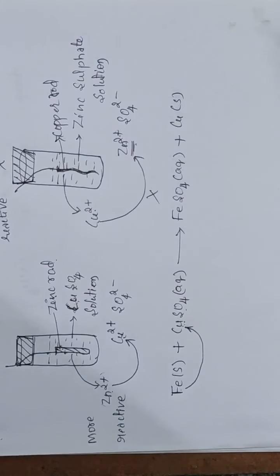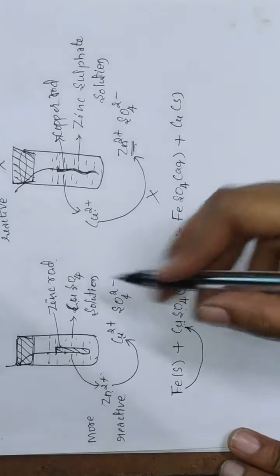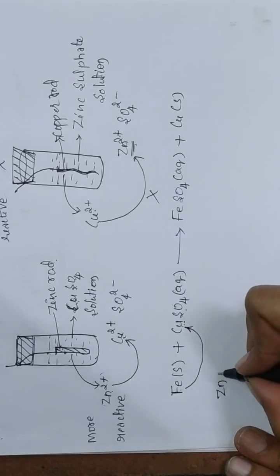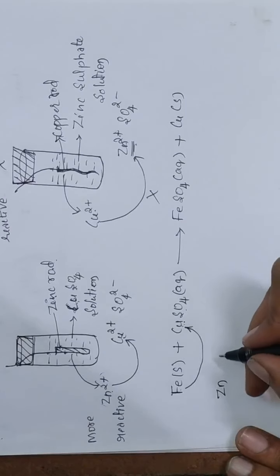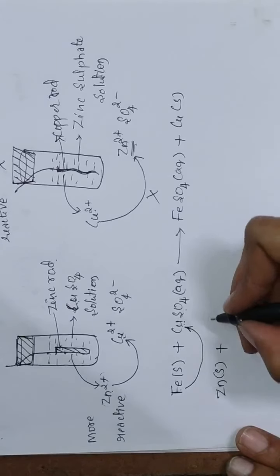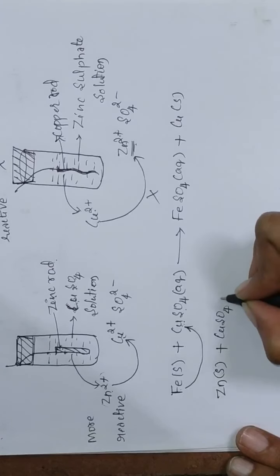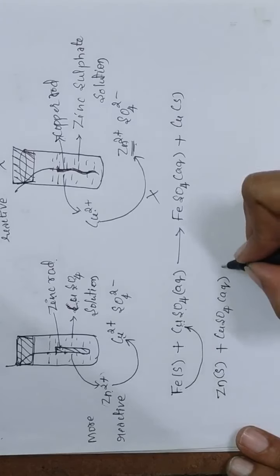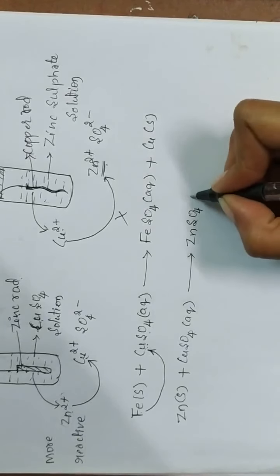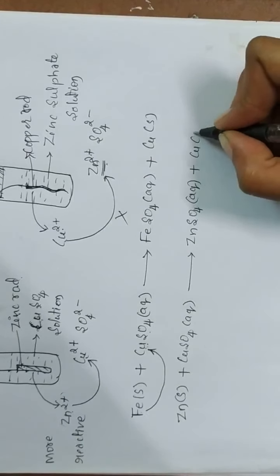Okay, and we can also write the chemical equation for the second activity also. See here, in second activity, zinc rod is immersed inside the copper sulfate solution. Zinc rod is a solid. Okay, in copper sulfate solution, we'll get zinc sulfate solution and copper metal.